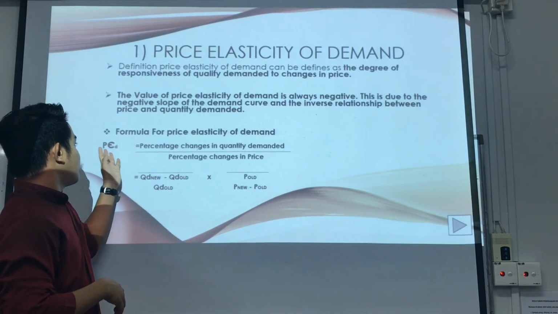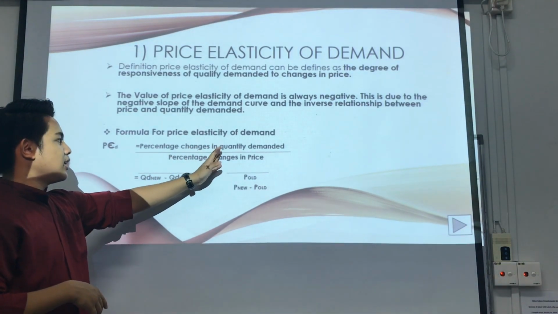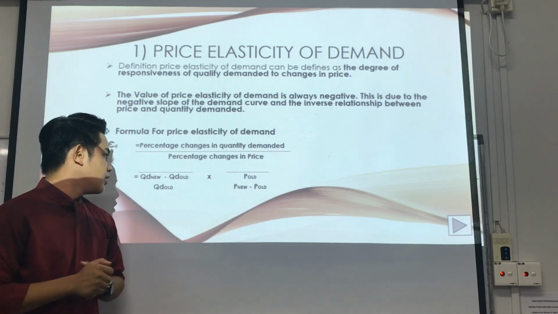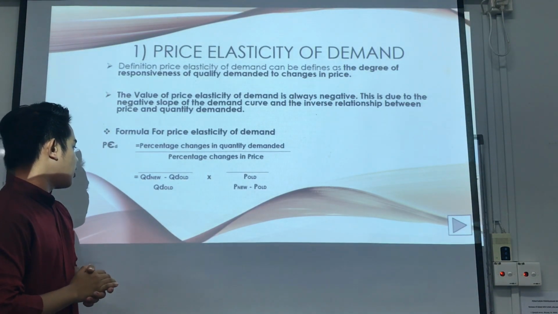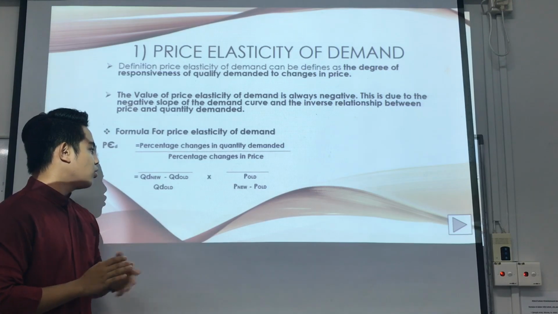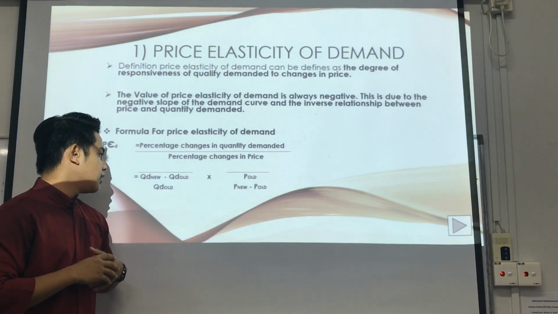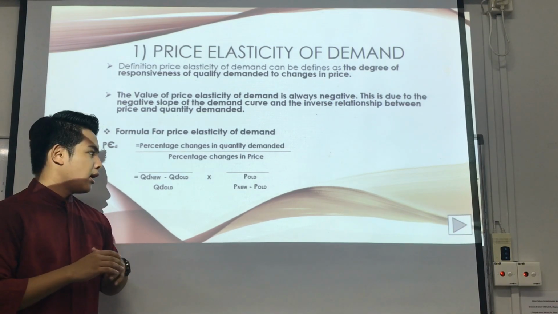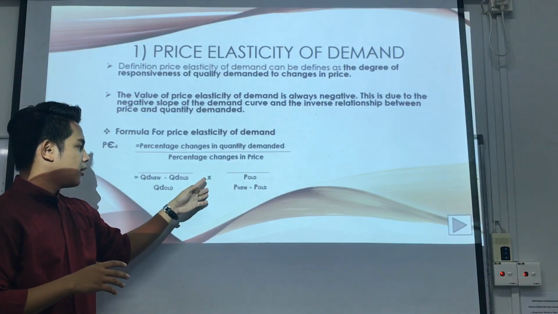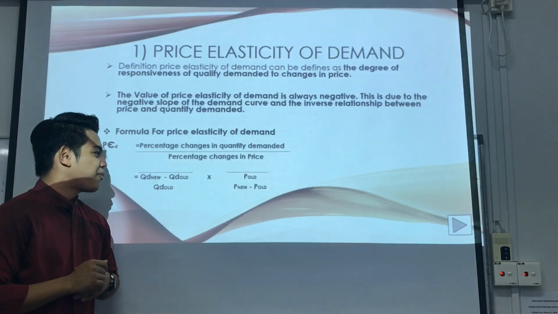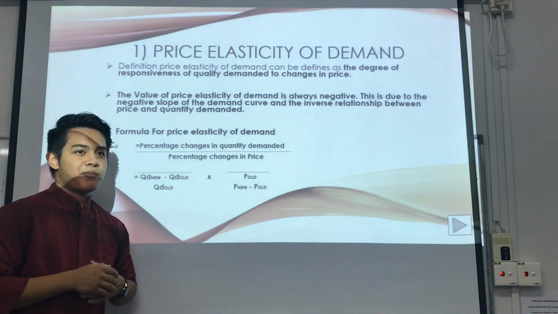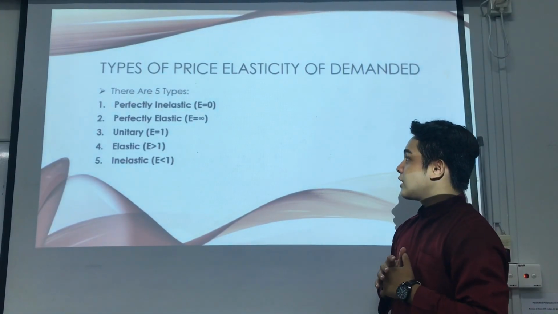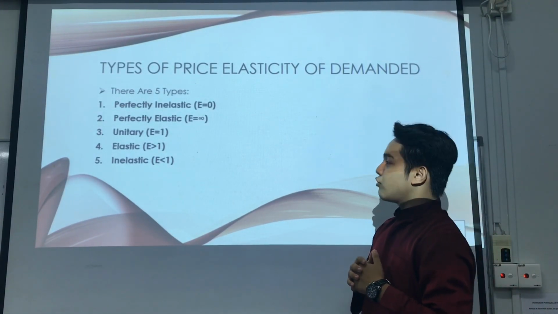You can see percentage change in quantity demanded over percentage change in price. So we take quantity demanded new minus quantity demanded old, divided by quantity demanded old, times price old divided by price new minus price old. There are five types of price elasticity of demand.